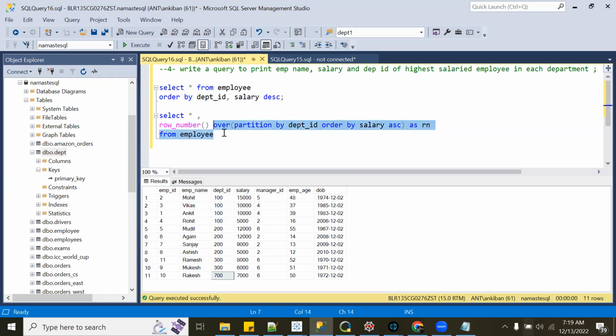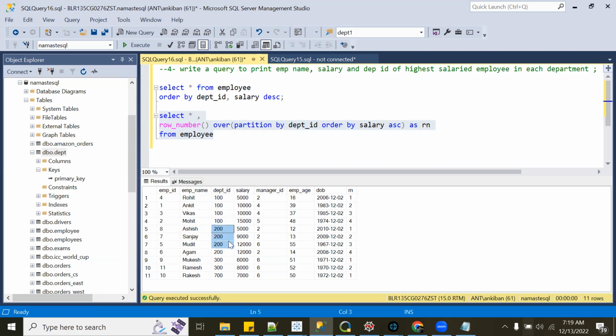Now what will happen? Let me run this. If you see for department ID 100, we have the row number started from 1, 2, 3, 4, right? If you see for 200, again it is starting from 1. This is the impact of partition by department ID. I am saying for each department ID, create a separate window.